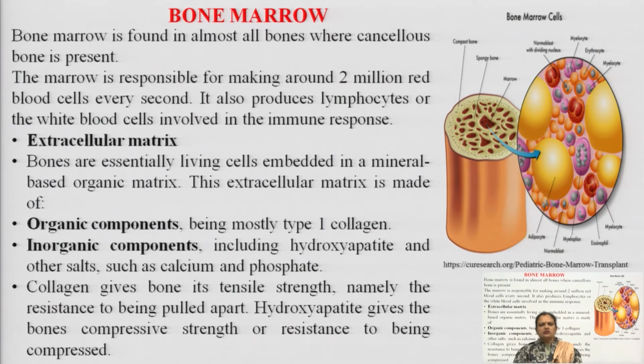The huge amount of type 1 collagen gives bone its tensile strength. Okay. So, this collagen is required for resistance to being pulled apart during any stretching, when our hand or the skeletal muscles which cover the bony tissues stretch, the role of collagen is seen here. It maintains the strength or elasticity plus the resistance to being pulled apart, and this occurs because of the presence of type 1 collagen protein.